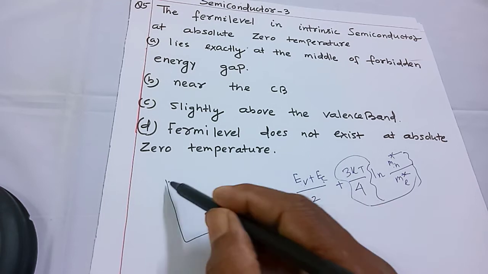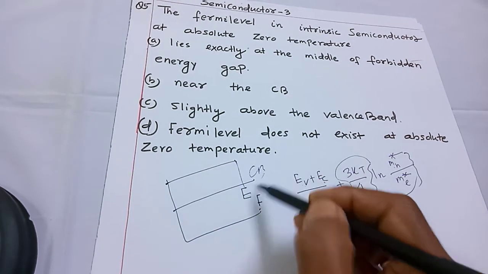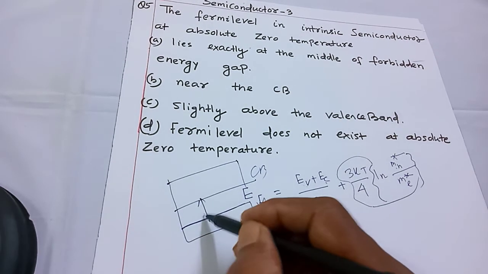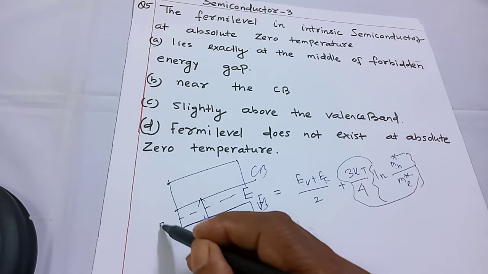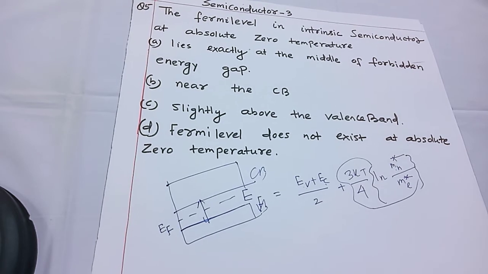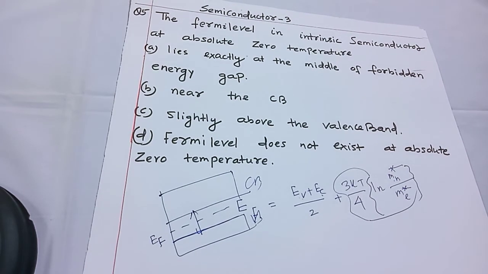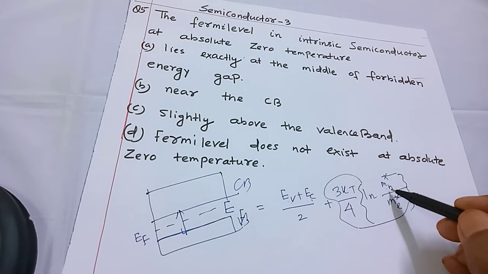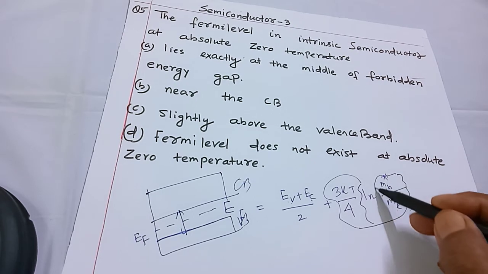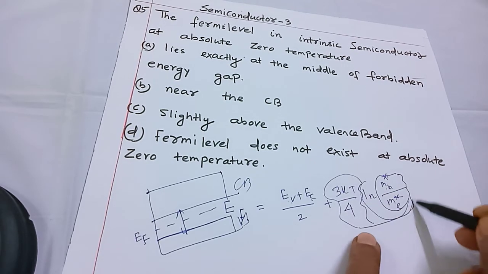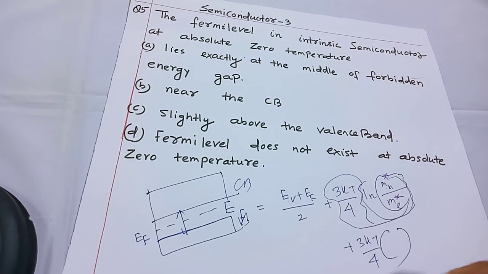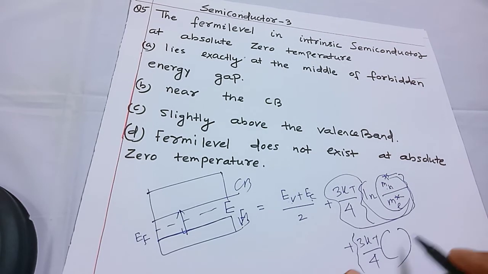that is, if this is the conduction band and this is the valence band, then this is the energy gap, and just at the middle the Fermi energy level lies. So this is a very important question. But in actual practice, mh star, the effective mass of the hole, is more than the effective mass of the electron. So this ratio is greater than 1, and its log is positive. So plus 3kT by 4 into some number, this is a positive term.